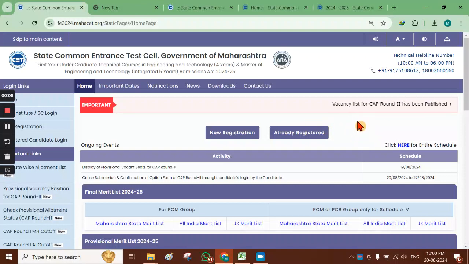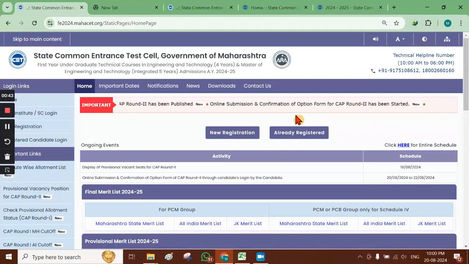Today in this video I am going to explain the process of option form filling for CAP round 2, that is central line admission process for CAP round 2. Okay. So we are talking about the central line admission process of engineering colleges, so various engineering colleges across the state of Maharashtra, including government aided, government colleges or private unaided institutes. All types of institutes are covered.